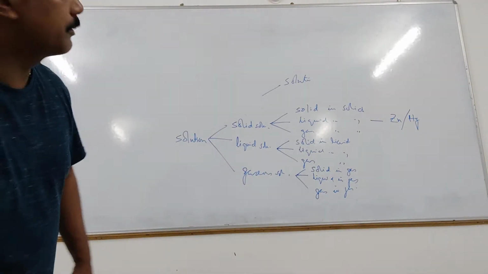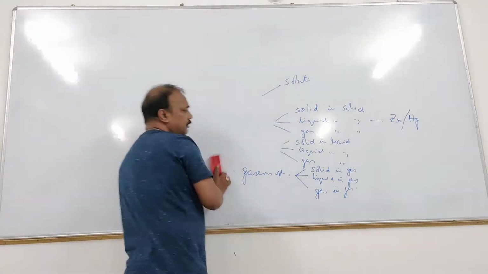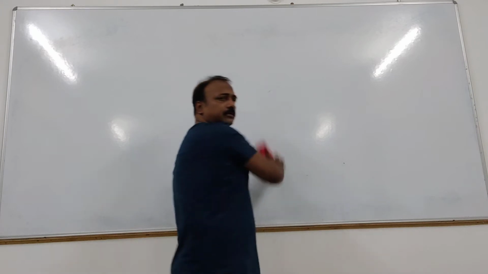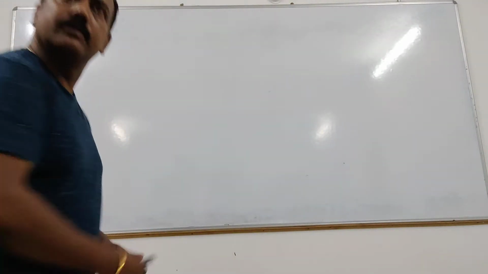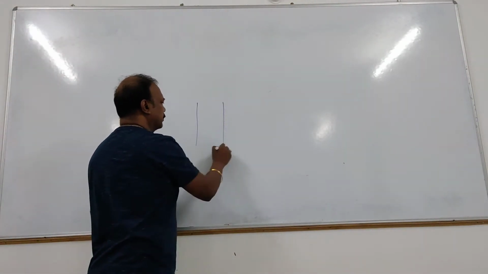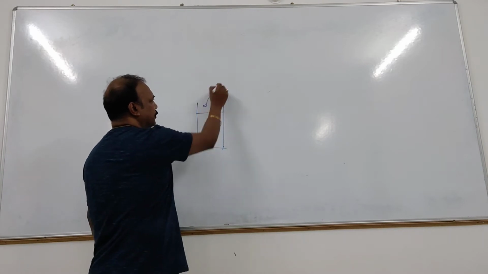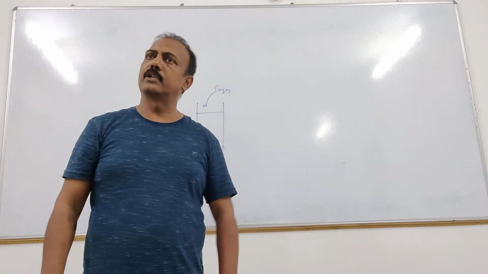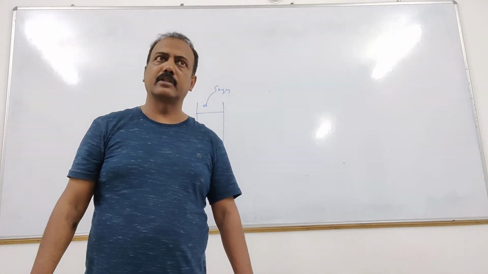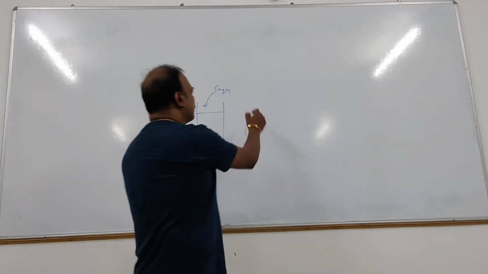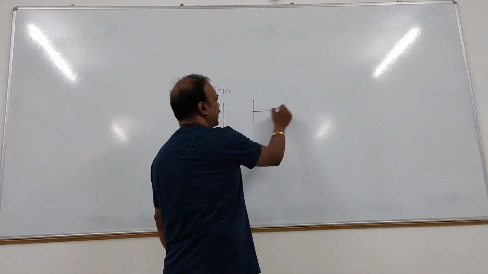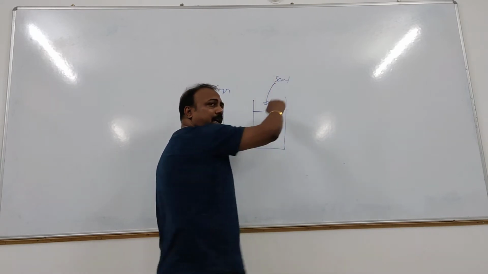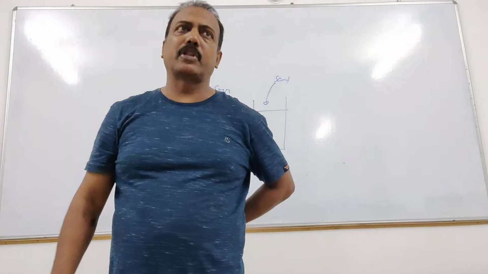But okay, now suppose we are taking a little bit of water, and in that we are adding a little bit of sugar. And if we stir it, it is going to produce the solution. There is no issue over this. But if we take some water and add some sand and stir it, it is not going to produce the solution.